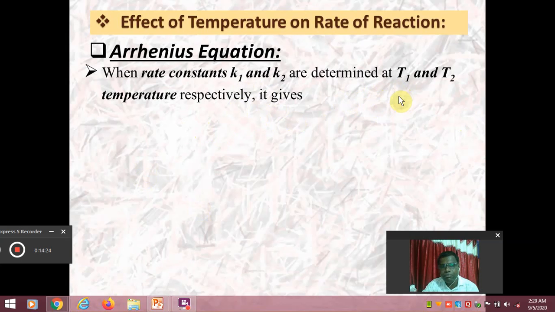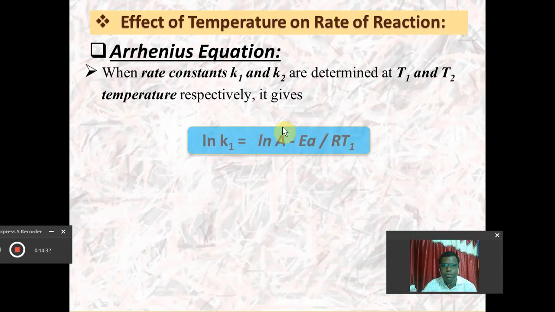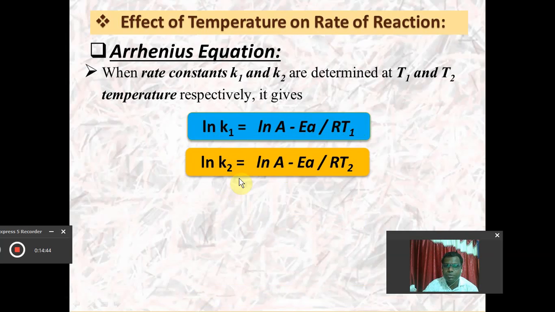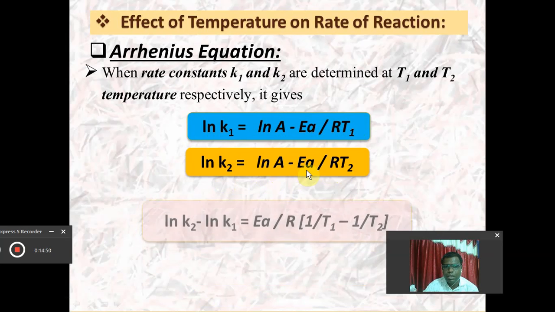If we measure two rate constants at two different temperatures, then the Arrhenius equation in logarithmic form can be written in terms of natural log. For the temperature T1 having rate constant K1, it is ln K1 equals ln A minus Ea upon R T1, and for another temperature T2 having rate constant K2, this is the other equation.